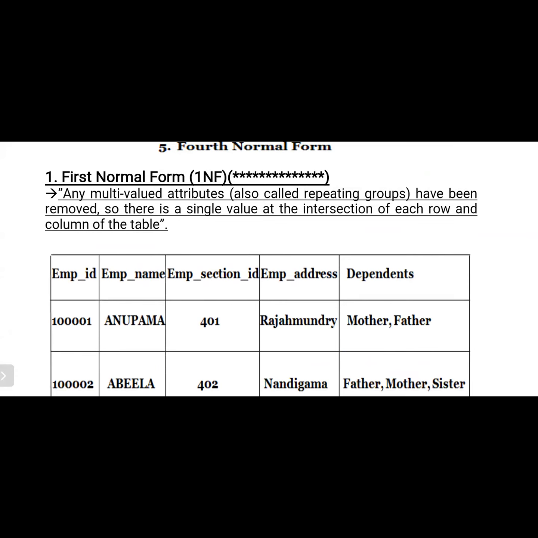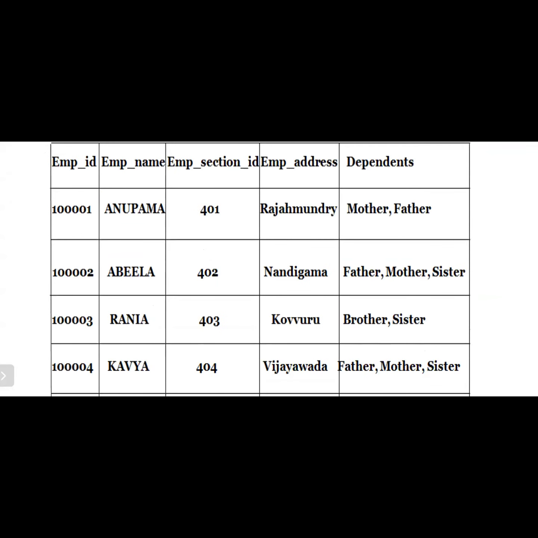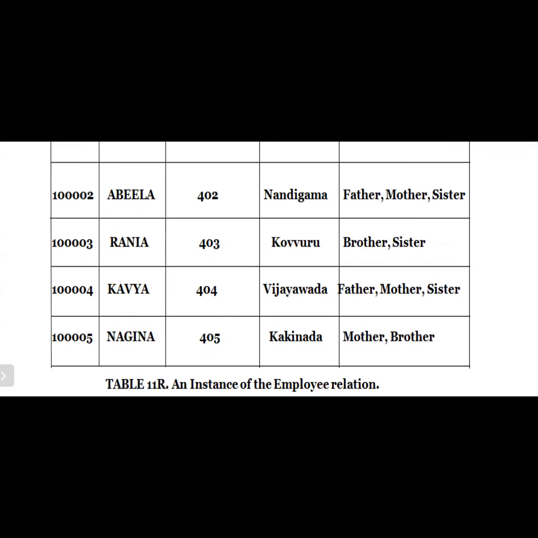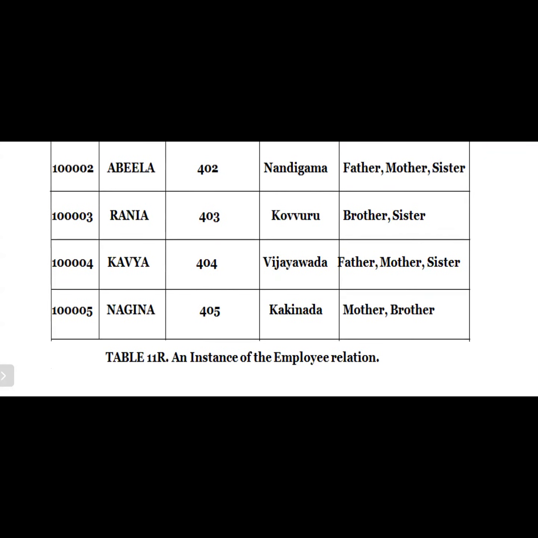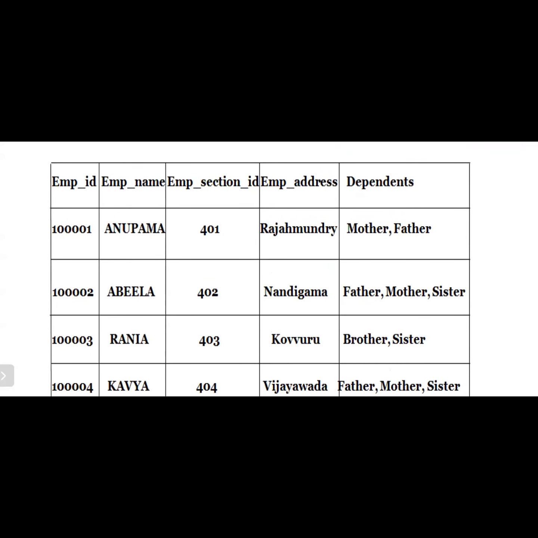Any relation we can consider as first normal form if the values are atomic. If you observe here, the second employee has father, mother, sister. The third employee has brother, sister. The fourth employee has father, mother, sister. The fifth employee has mother, brother. So how do we treat this? Simple: in dependents, we consider only one value per row. Mother is considered first, and next, father is considered in the second line.